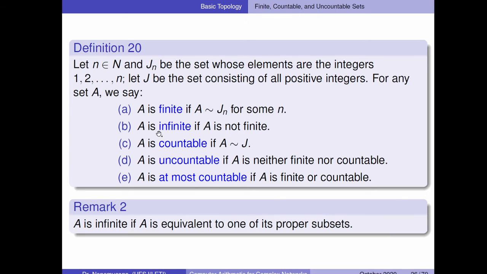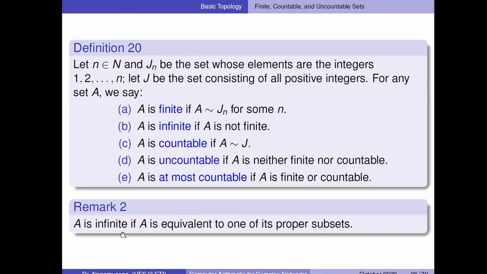A is infinite if A is not finite. A is countable if it has the same cardinality as J. If you cannot count it, it is uncountable. And A is at most countable if A is finite or countable, just one of these two.